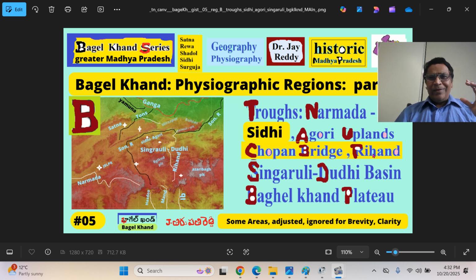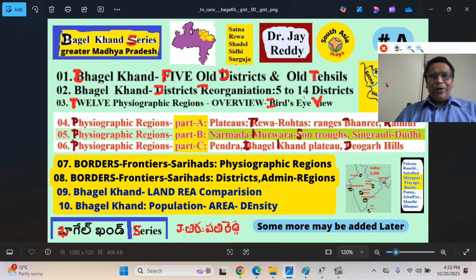That is in the Sonbhadra or historical Mirzapur district of southern part of Uttar Pradesh. Singrauli and Dudhi Basin. Singrauli is in Sidhi-Singrauli region of Madhya Pradesh. Dudhi is in Sonbhadra district of Mirzapur. And Baghel Khand Plateau region. That is the historic Surguja district, princely state, now in northern part of Chhattisgarh. And this is the broad view.